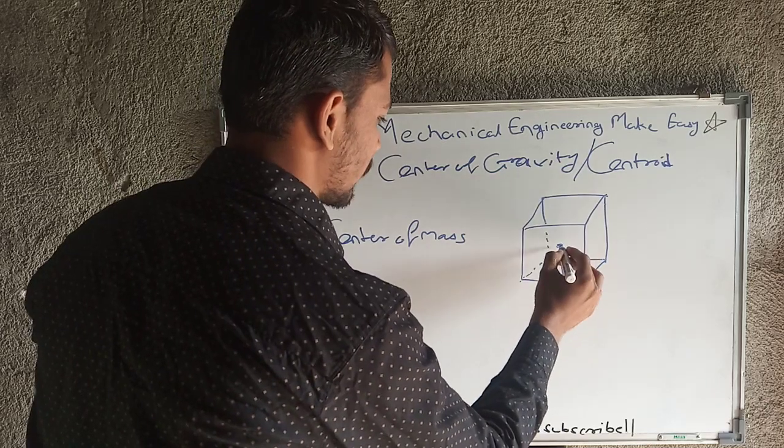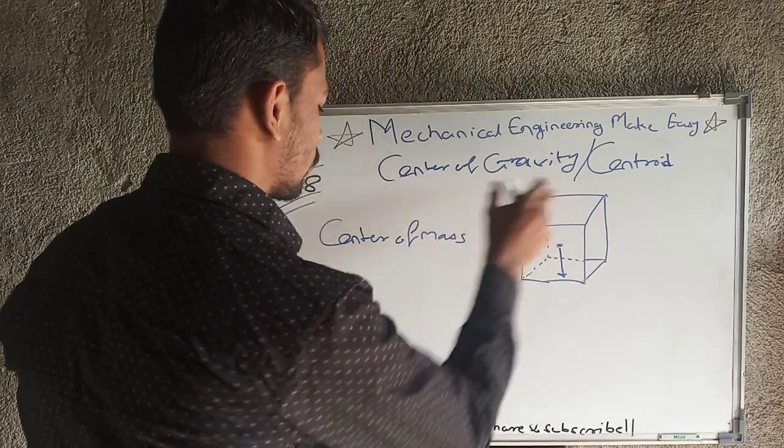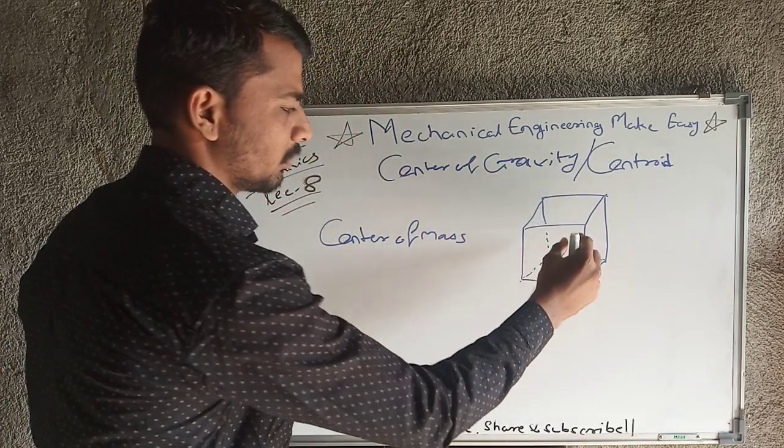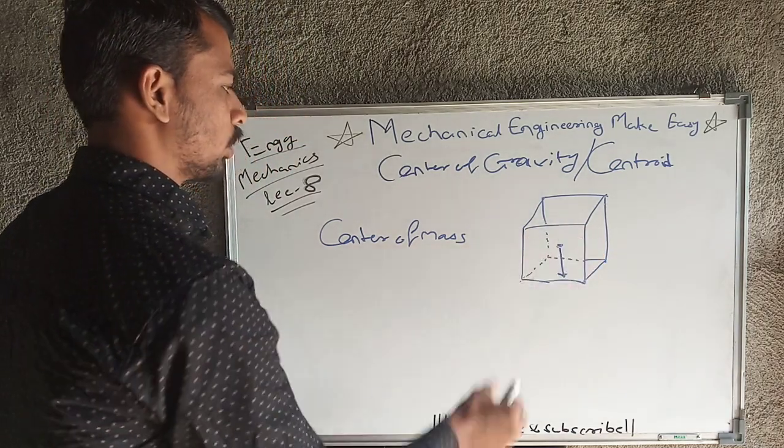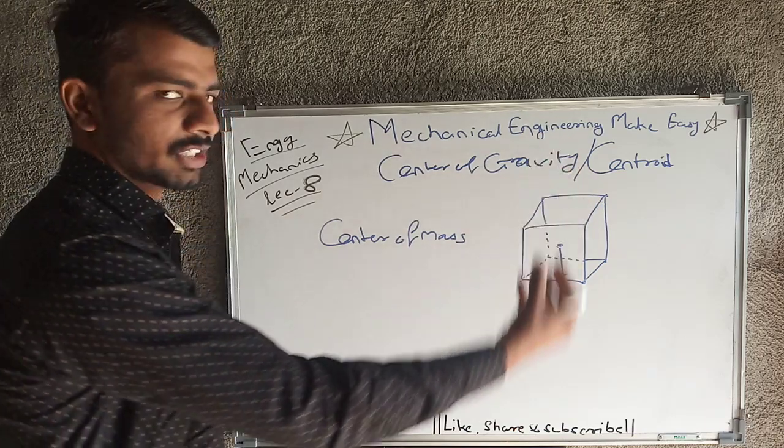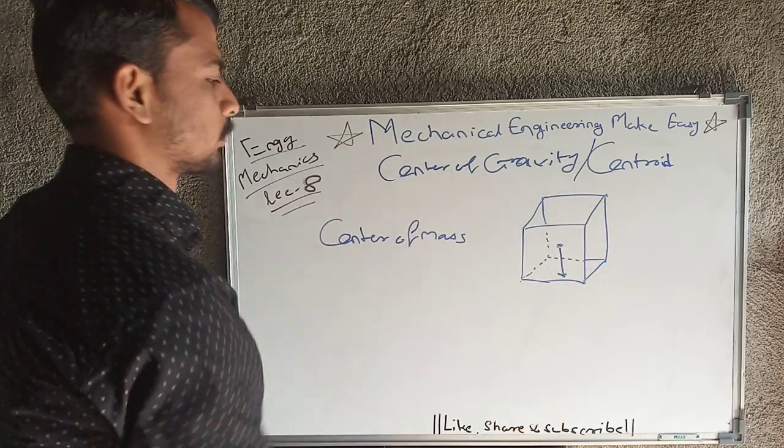So the CG, that is center of gravity, and center of mass will be at the same point. All the mass is concentrated at this point only, and all the gravitational force acts from this point only.